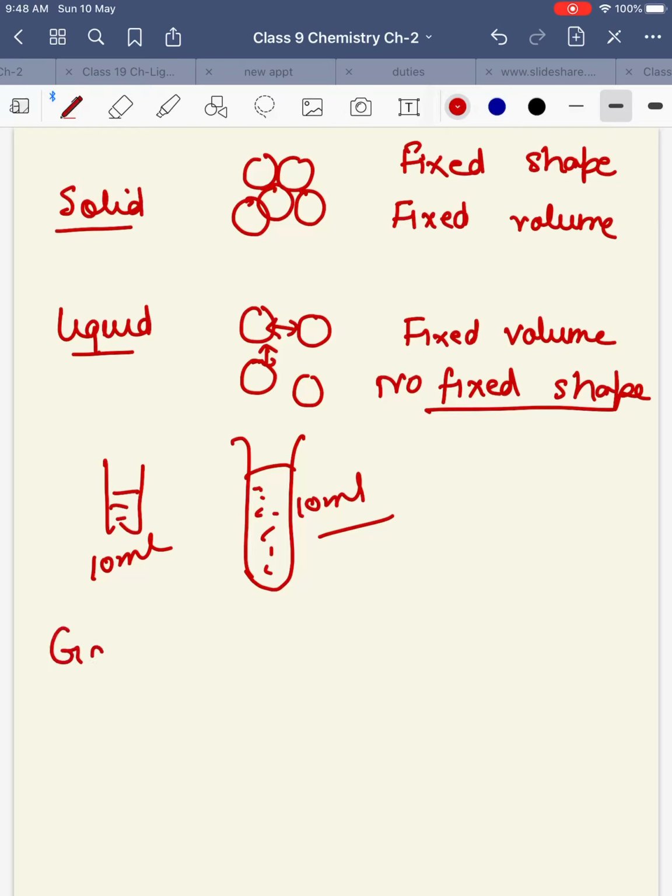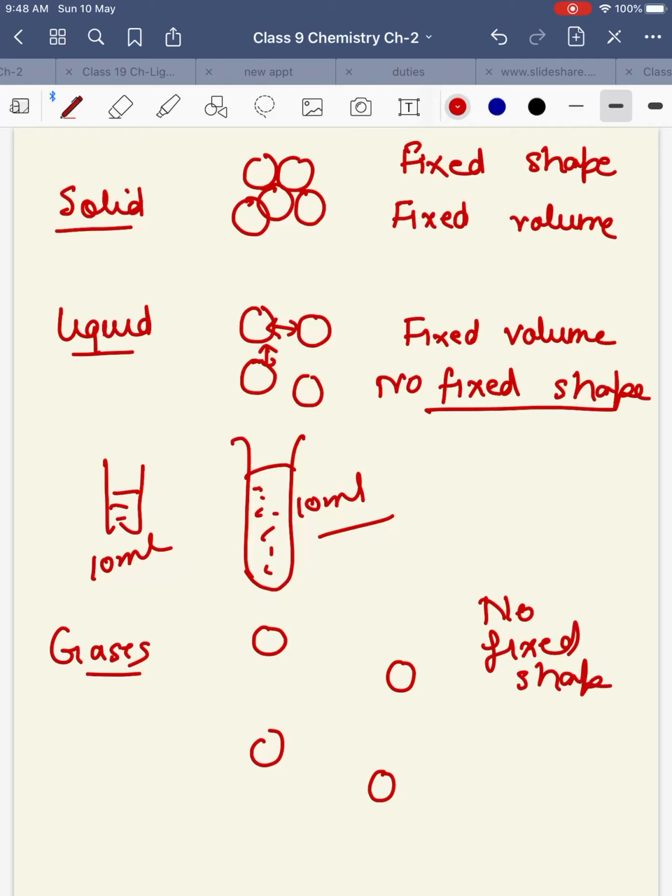In case of gases, the distance between particles is maximum. That is why they have no fixed shape or volume.